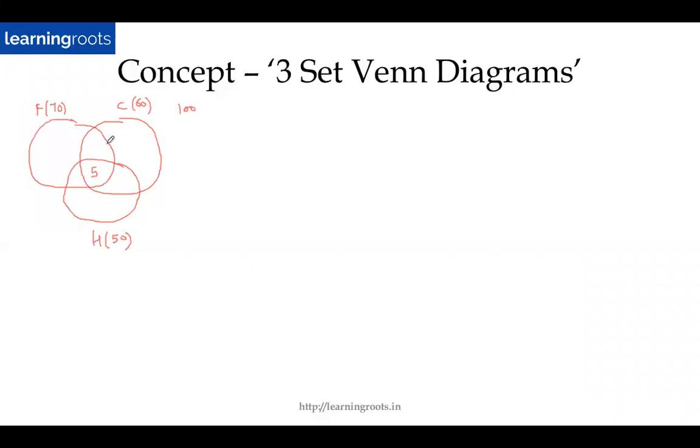So if I have to find out how many play exactly 2, then it will be this plus this plus this, right? So how will I find that out? Not really, right? I didn't get you completely, but not a problem. Basically, this plus this is what you have to find out, which is exactly 2. Now the problem is how will you do this? Because I know that this plus this is 70. Again, this plus this is 60 and so on.